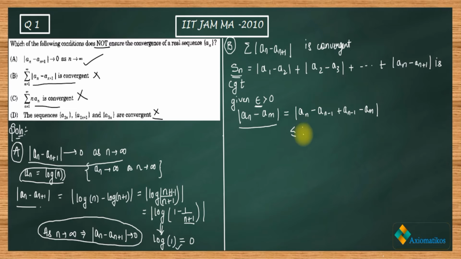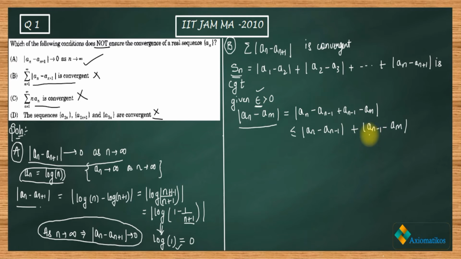That means this thing is less than an minus 1 plus an minus 1, sorry, it should be minus am. Just see the definition of Cauchy in your book, then you will be able to understand what I am doing. I have chosen an epsilon initially. Now I have to show that for this epsilon we will get an n naught.